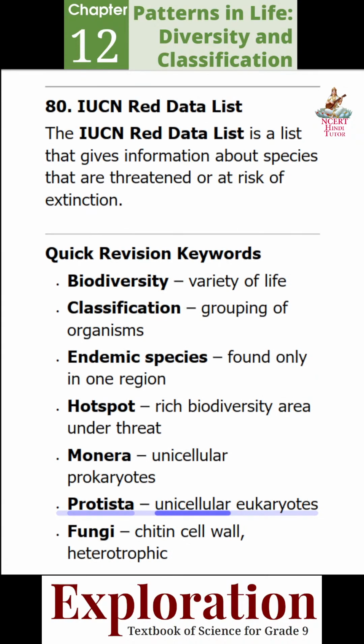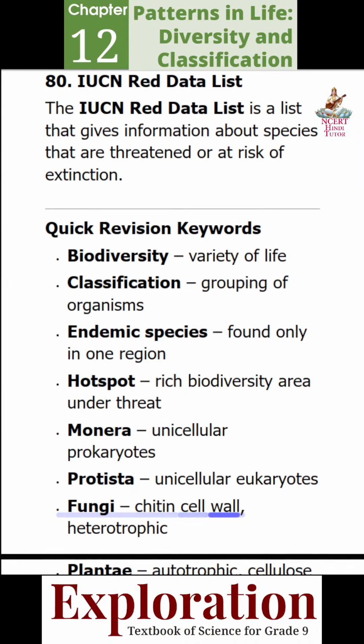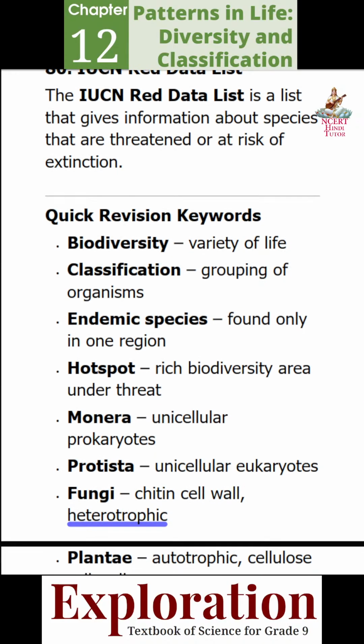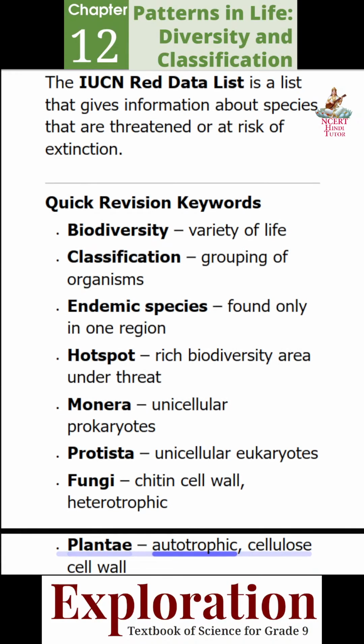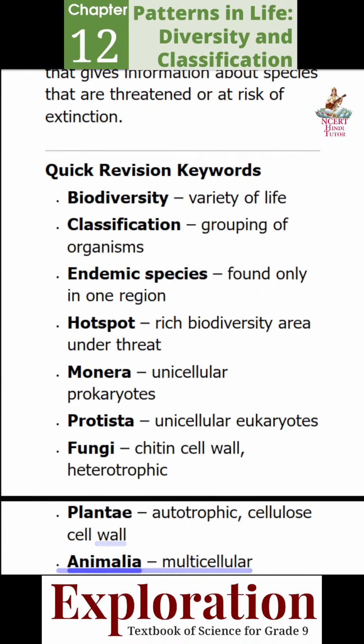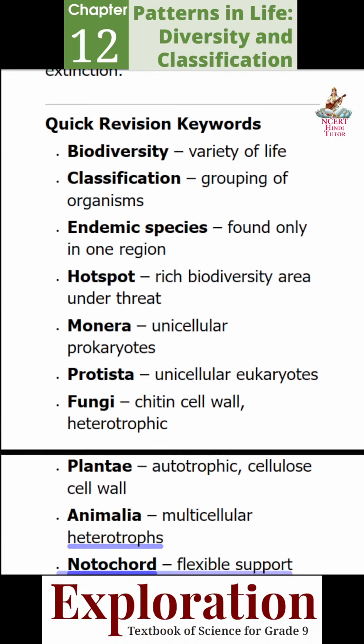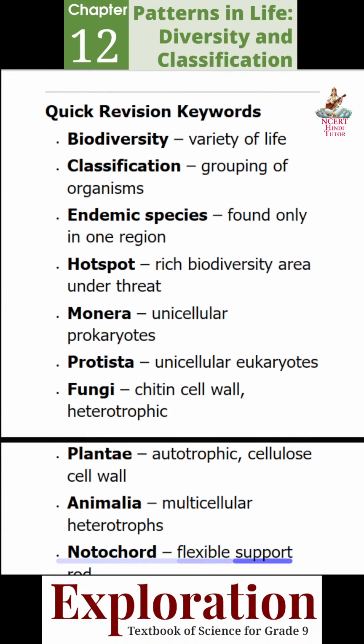Protista: unicellular eukaryotes. Fungi: chitin cell wall, heterotrophic. Plantae: autotrophic, cellulose cell wall. Animalia: multicellular heterotrophs.